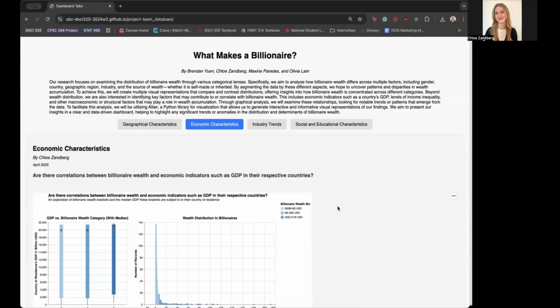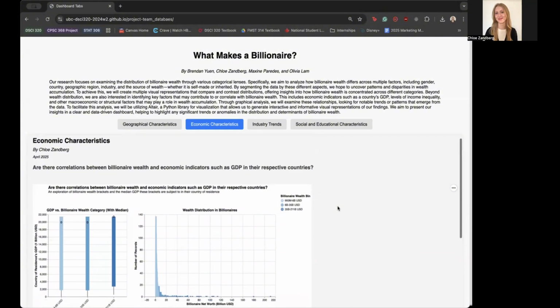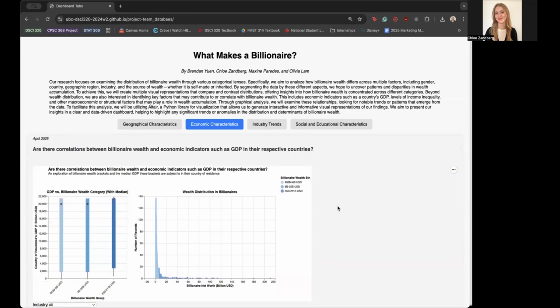Hello, I'm Chloe, and today I will be talking about the economic characteristics that contribute to the success of a billionaire. And the question that I seek to answer with my visualization is, are there correlations between billionaire wealth and economic indicators such as GDP in their respective countries?